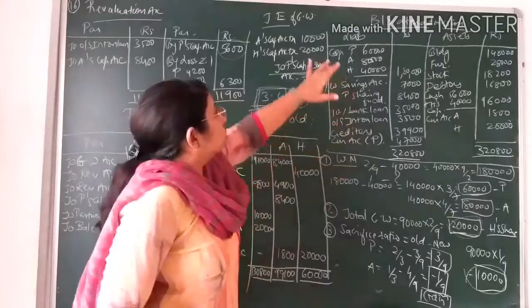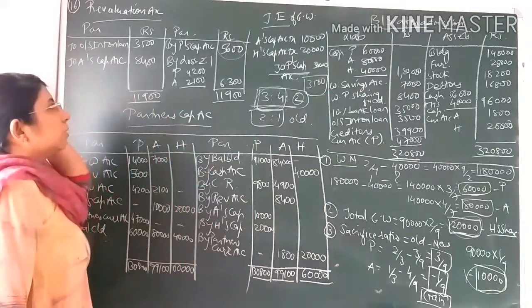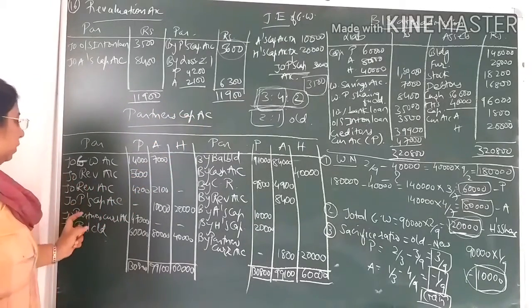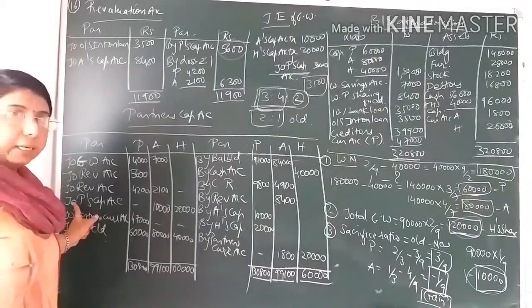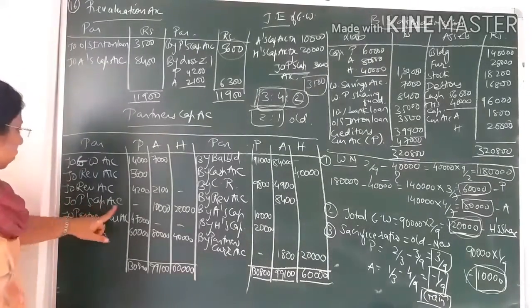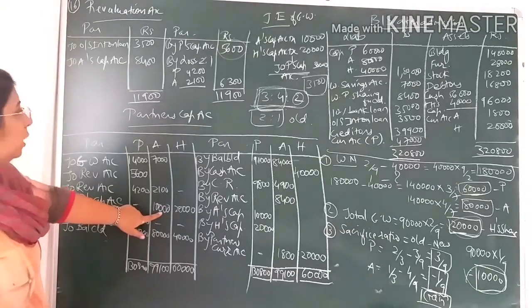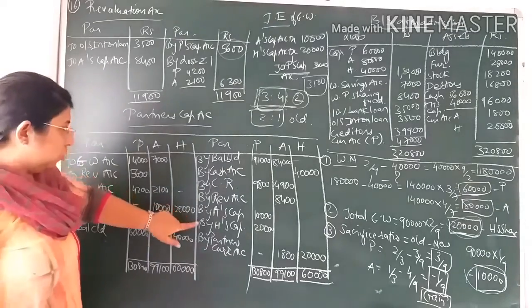So now we have to do the posting of this journal entry in the capital account. Here you can see A's capital account debit, X's capital account debit. So in both the entries you will write on the debit side, by P's capital account, and in the column of A you will write 10,000, and in the column of H you will be writing 20,000.